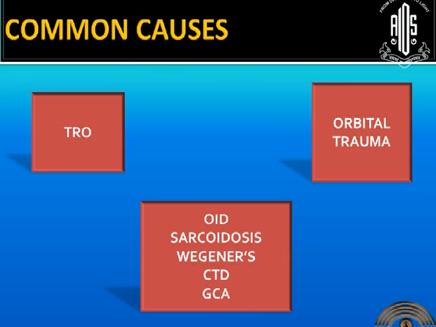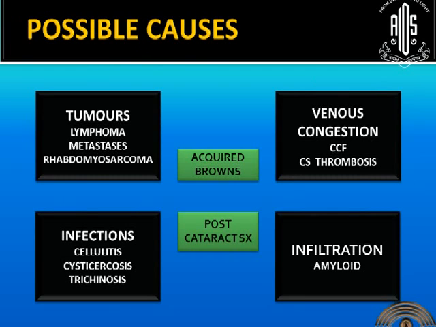What we usually see is a non-specific orbital inflammation. But we also have to keep in mind about the specific conditions like sarcoidosis, vaginous granulomatosis, connective tissue disorders like SLE and GCA. The other probable causes are, one is tumors which would affect the extraocular muscles, lymphoma, metastasis and rhabdomyosarcoma.